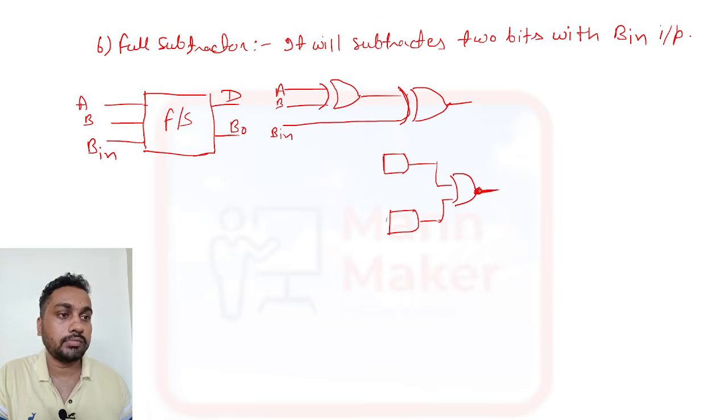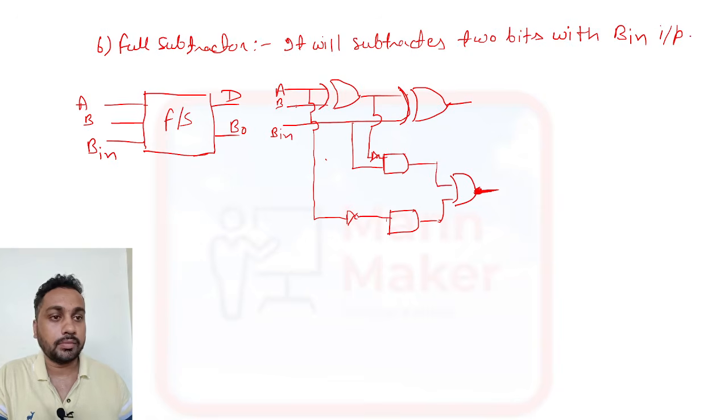OR gate, this bubble will not be there. So OR gate, and it will connect like this, and here we need to put one NOT gate, like in the subtractor we have done. Sorry, this will connect here. Now this one will come like this, and here we need to put a NOT gate, and then B will come in this input. This is the circuit diagram of the full subtractor.